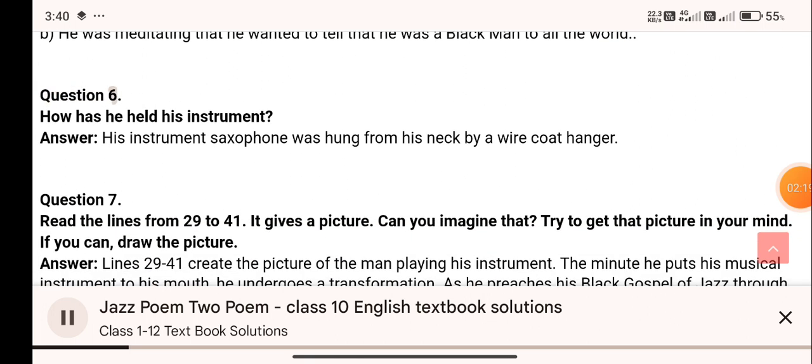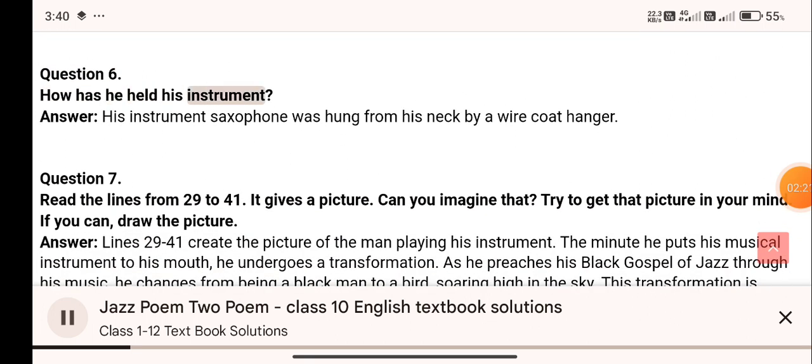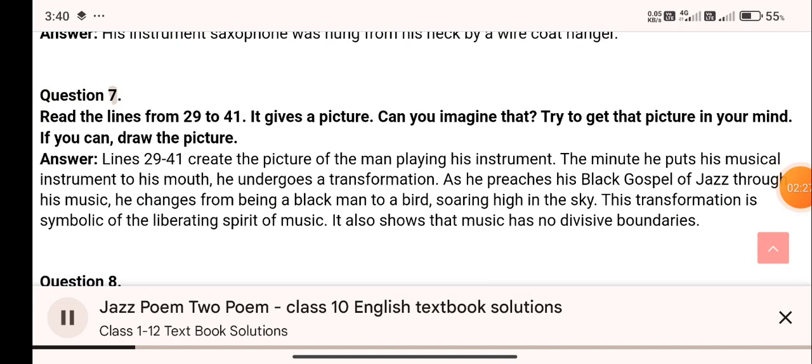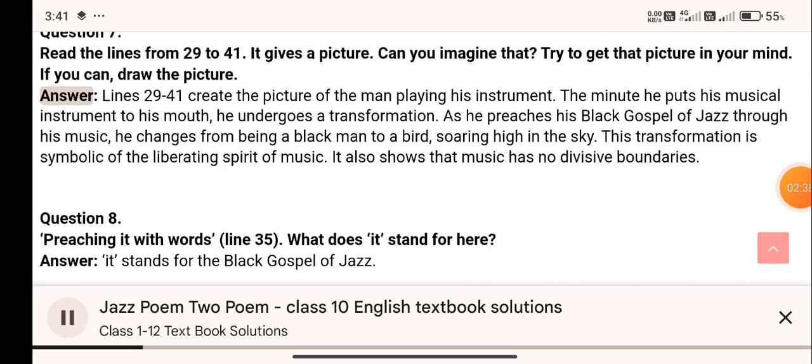Question 6. How has he held his instrument? Answer. His instrument, the saxophone, was hung from his neck by a wire coat hanger. Question 7. Read the lines from 29 to 41. It gives a picture. Can you imagine that? Try to get that picture in your mind. If you can, draw the picture. Answer. Lines 29 to 41 create the picture of the man playing his instrument.